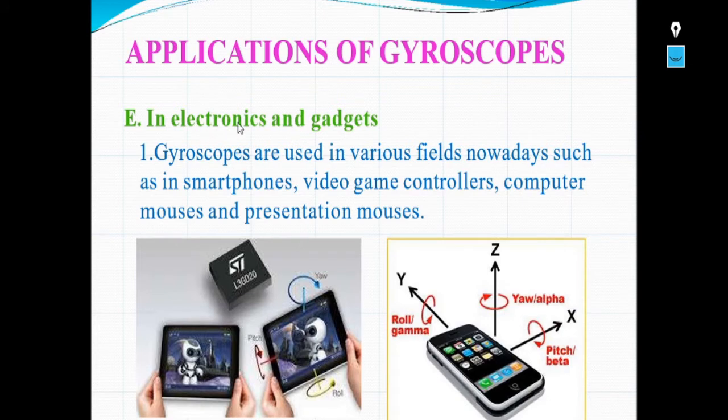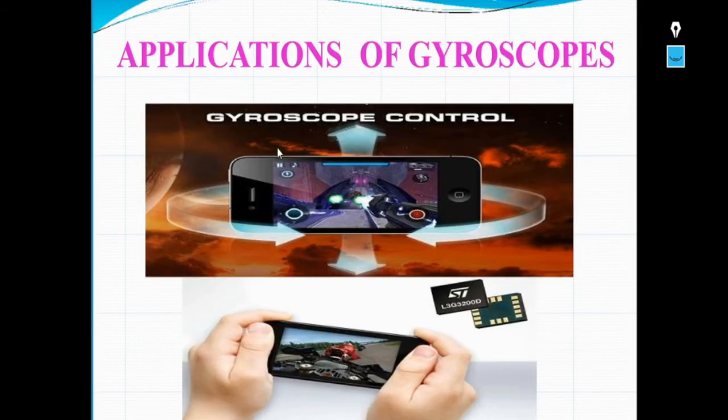Next application is in electronics and gadgets. So these gyroscopes are used in various fields nowadays, such as in smartphones, video game controllers, computer mouses and presentation mouses. So in this way also they are used in electronic gadgets. See, gyroscope control. So the phone can be controlled by the gyroscope.